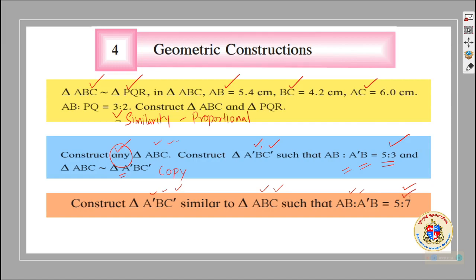Here it is 5:7. When the ratio is 5:3, it indirectly tells us that AB is greater than A dash B, that is why 5:3. That means triangle ABC is big.